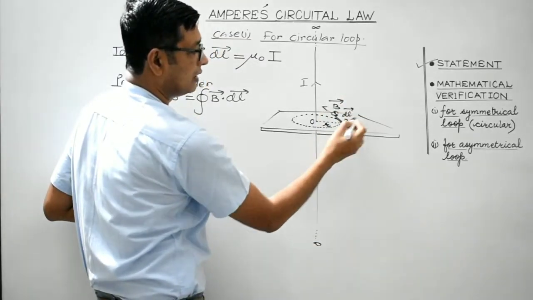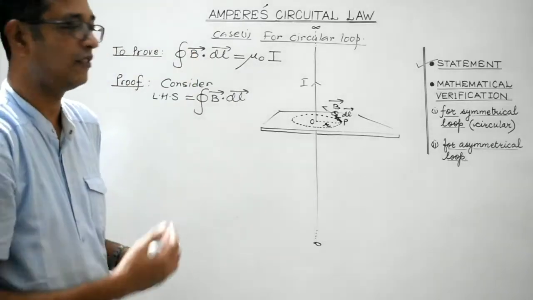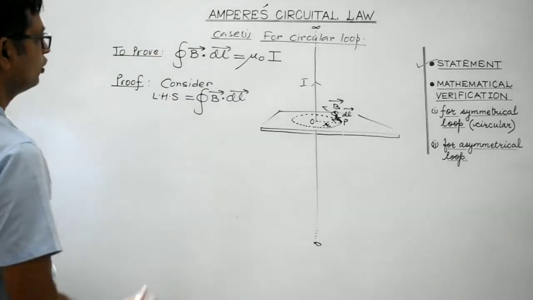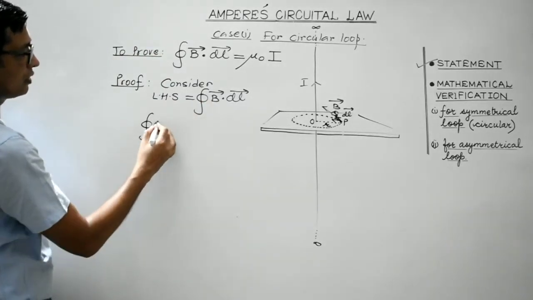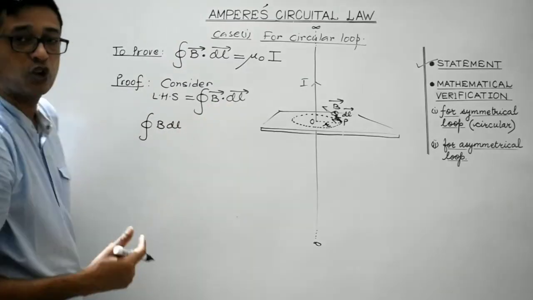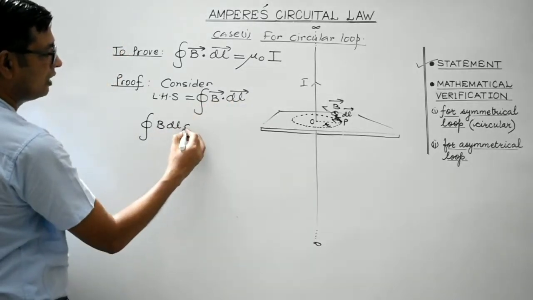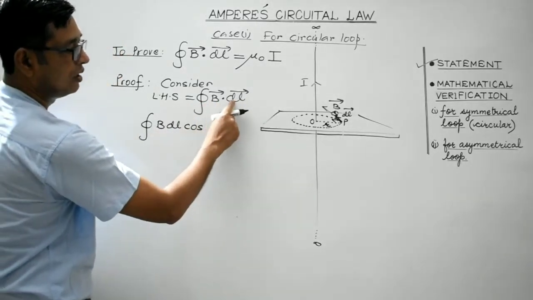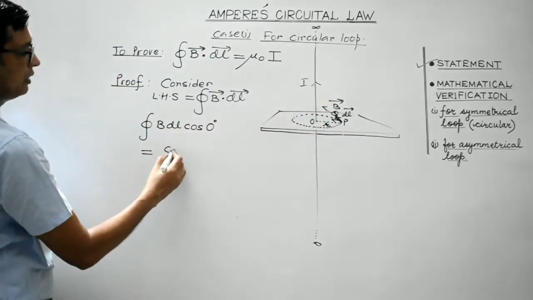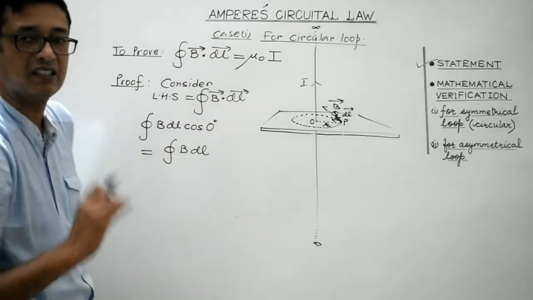So as I told you, dl is also to be measured wherever possible along the direction of the magnetic field, right? It will obviously be perpendicular to the radius of the loop. So let's solve it. B dot dl, this is the scalar product. A dot B is AB cosine of the angle between them. So magnitude of B, magnitude of dl, and cosine of the angle between these two. What's the angle between these two? It is 0 degree. So it will be the integration of B dl. So this dot product gets eliminated.